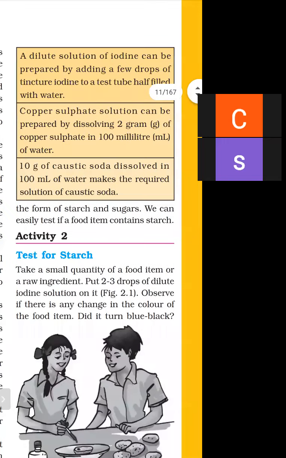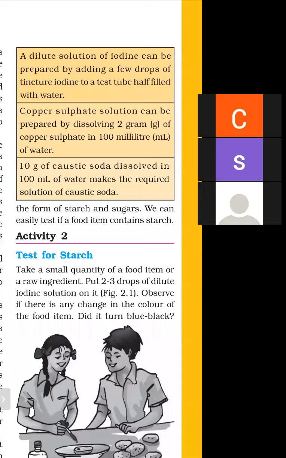Then how can we prepare copper sulfate solution? We can add 2 gram of copper sulfate in 100 milliliter of water. Firstly, we will take a beaker, add 100 milliliter of water and dissolve 2 gram of copper sulfate, and the color of the copper sulfate solution is blue.